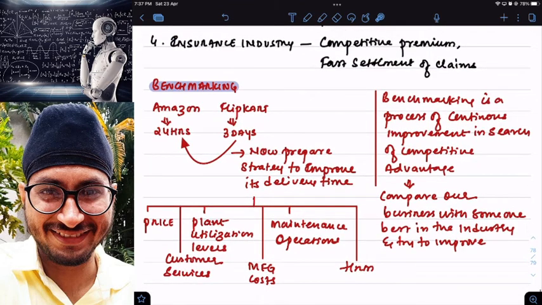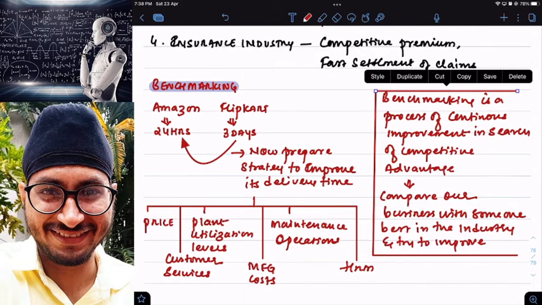Clear? So in simple words, when one company is comparing itself with another company and trying to improve its business, then it is called business benchmarking. Clear? Then it is called benchmarking.